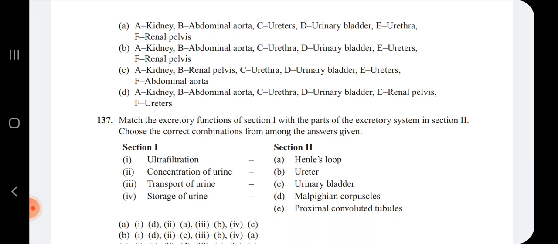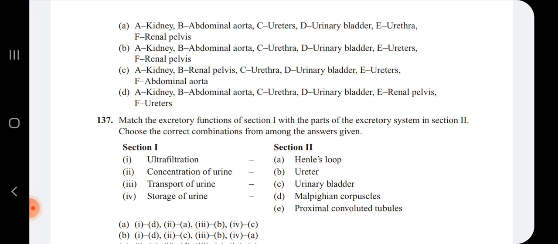Next question, 137. Match the function. Here they have given two columns, section 1 and section 2, where in section 1 they have mentioned the parts of the excretory system and in section 2 the functions, so we need to match those. Ultrafiltration, where is the ultrafiltration going to take place? The ultrafiltration takes place inside the Malpighian corpuscles.